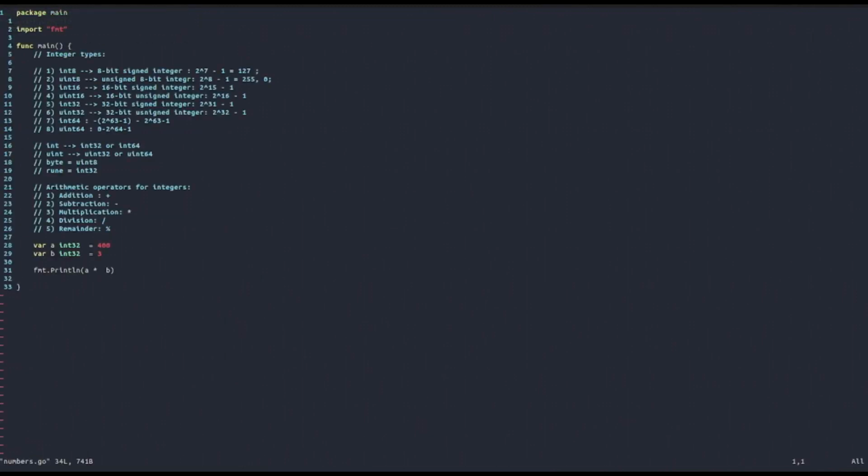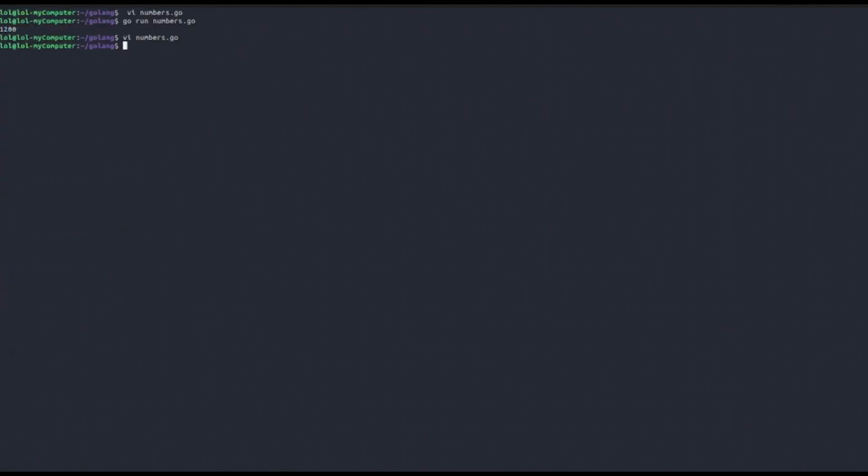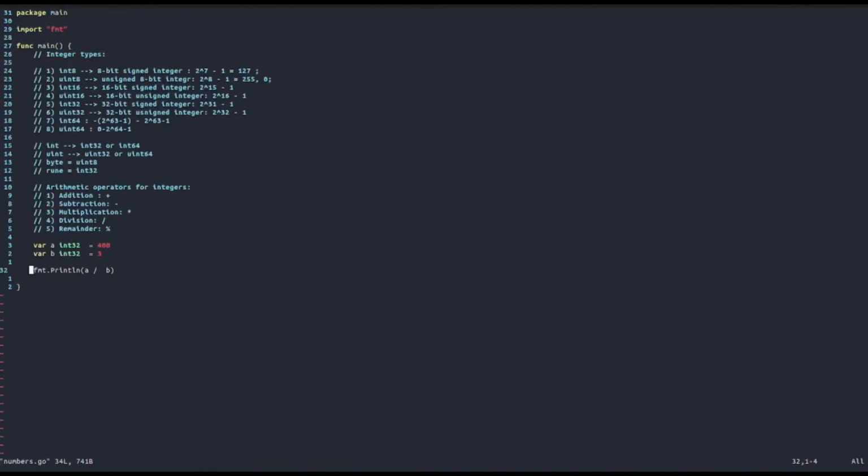And lastly, let's also look at division. But for division, I'm going to show you something. Look at this. We get an integer. And what does that mean? Because if you try to divide, for example, 400 by 3, then you get that this is not actually 133, but it's 133 point something. And well, then what is happening?